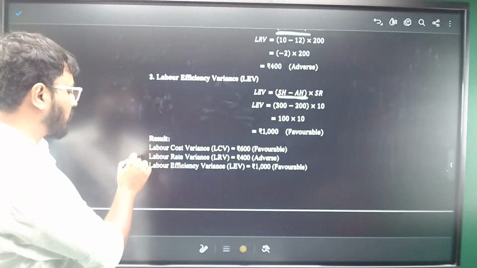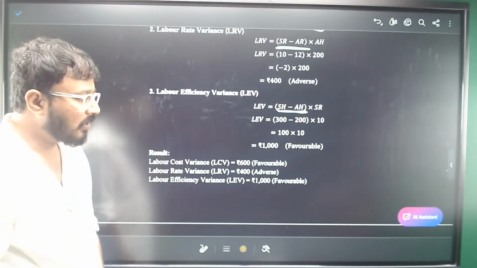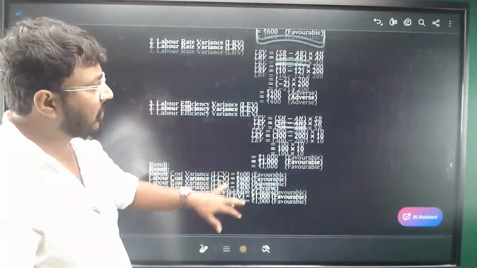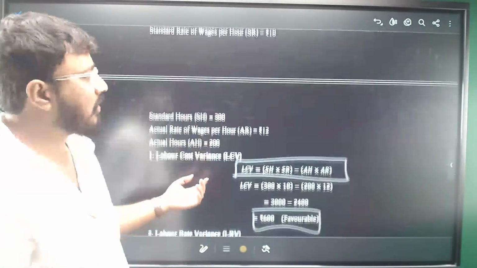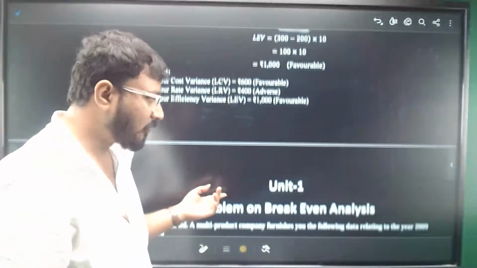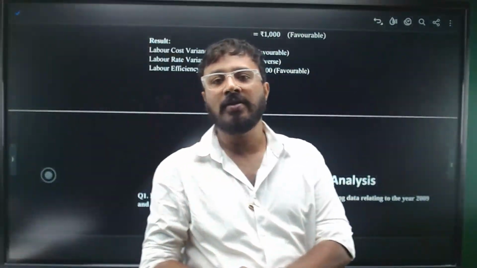Finally, write the results summarizing it, right? So in this way, simply you are getting 12 marks with this. One page also it will not take when you write in the exam, right? So if you have any doubts, please let me know.